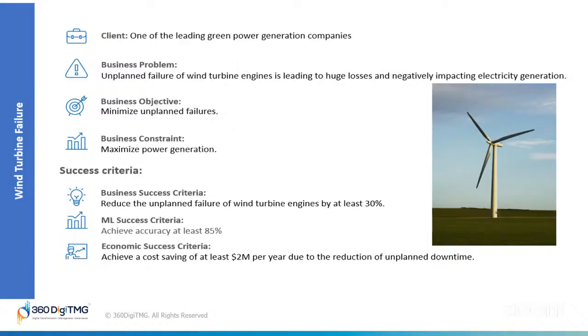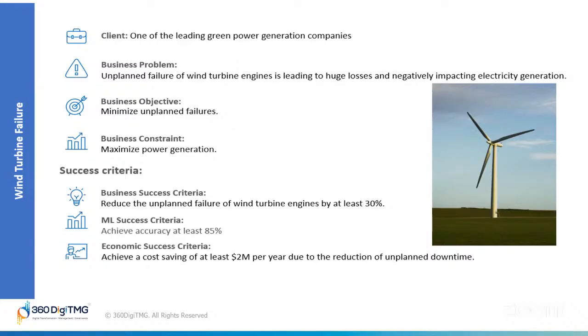Let us also discuss the second part, that is the success criteria. Coming to the business success criteria, reduce the unplanned failure of wind turbine engines by at least 30%. This means we want to cut down the number of unexpected breakdowns by 30%.